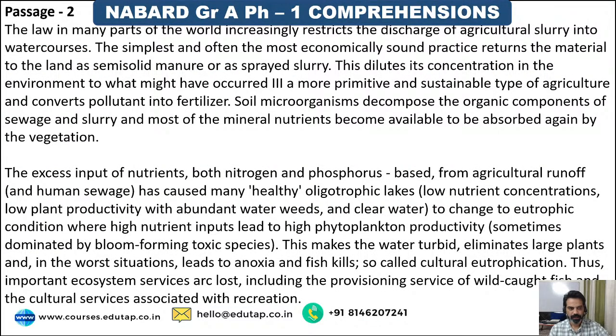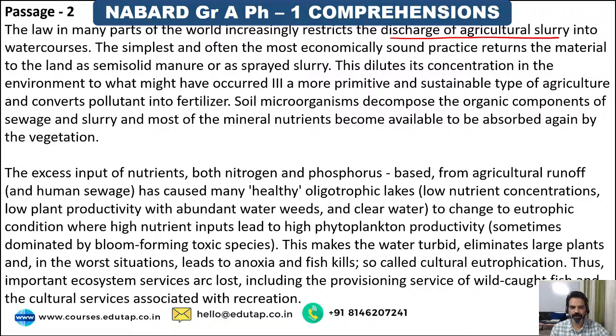Okay. So here it goes, guys. The law in many parts of the world increasingly restricts the discharge of agricultural slurry into water courses. So there are laws in many parts of the world which restrict the discharge of agricultural slurry. What is slurry, guys? After you've cultivated the crops, whatever the waste is, we call baggage. So whatever baggage is left, what farmers usually do, they discharge it into water courses, right? So this is against the law in many parts of the world.